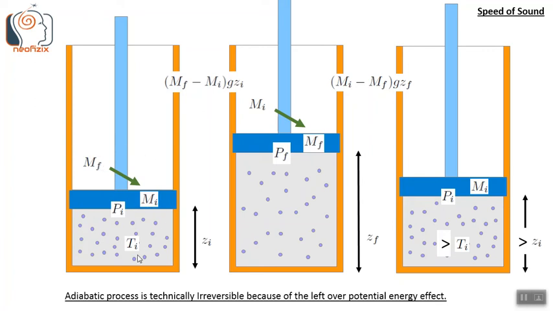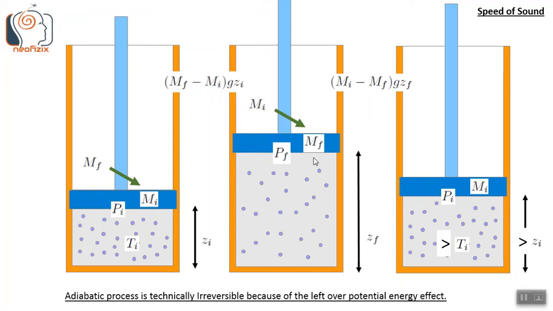The temperature was Ti, the pressure was Pi, and the mass was Mi. So we replace this mass Mi by some final mass Mf. So essentially we are adding this much potential energy into the system, Mf minus Mi into g zi. Initially it was Mi g zi, finally it is Mf g zi. So the difference is Mf minus Mi into g zi.